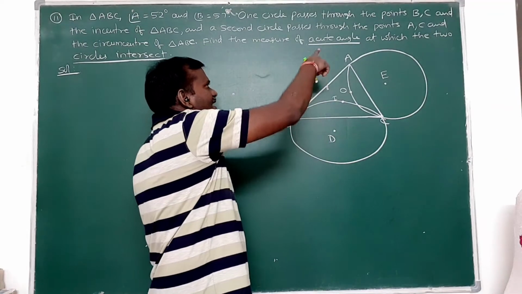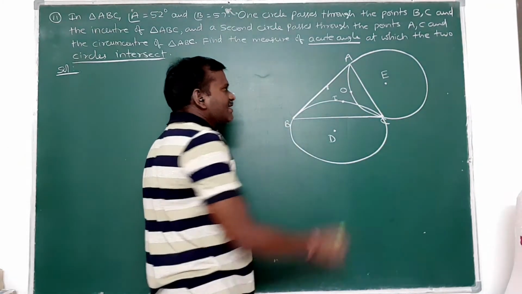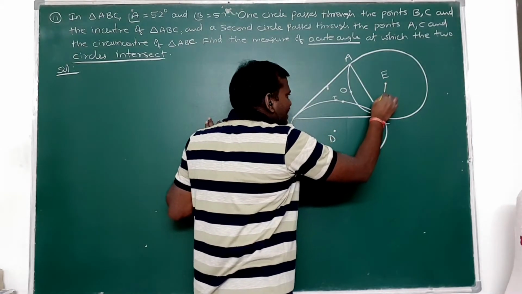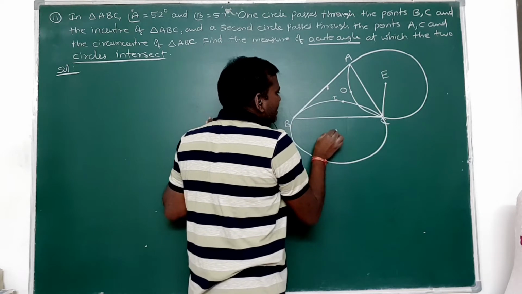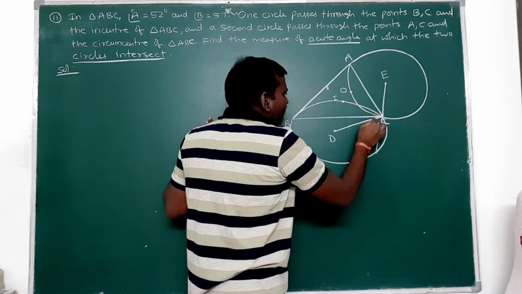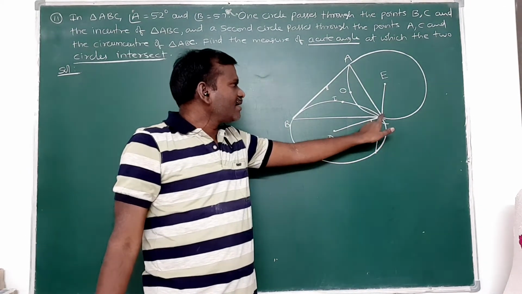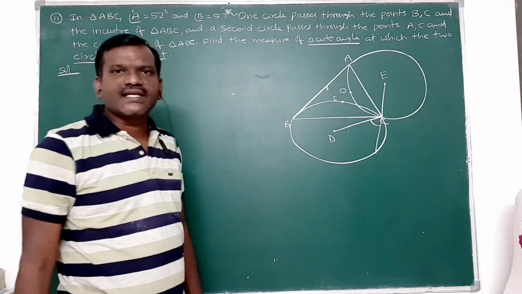Then we have to find out the acute angle at this point, at C. That means, suppose E and C are joined, and D and C are joined. If this is extended, we have to find out this angle. This is the acute angle at the point of intersection of the two circles.